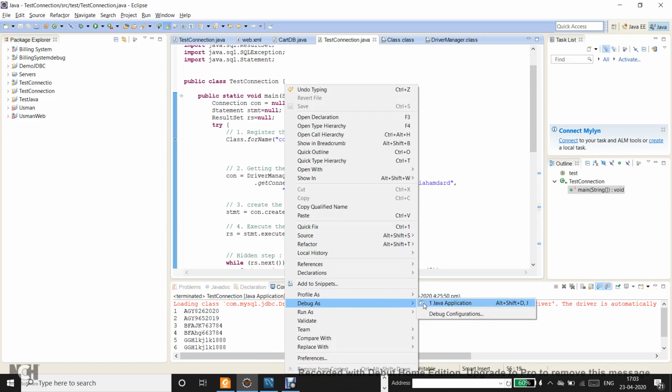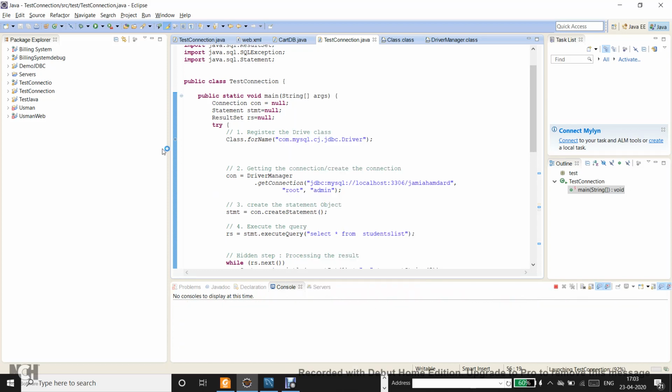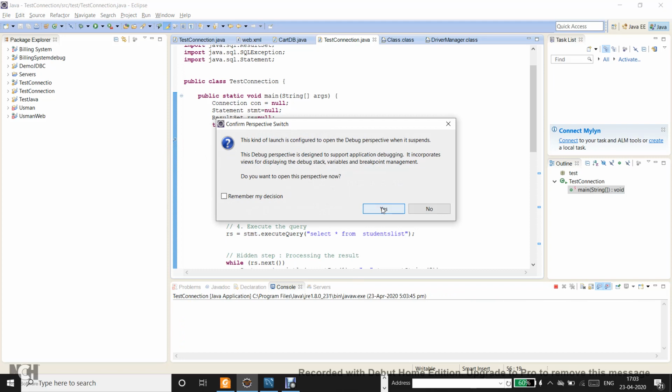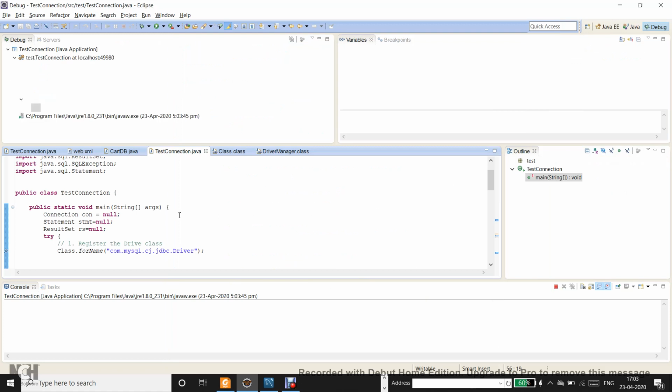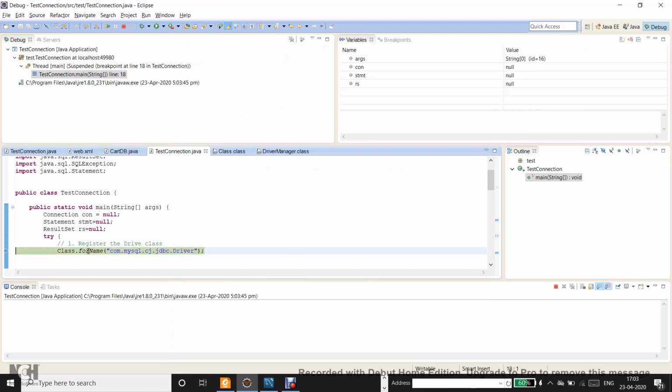So the control will stop at class.forName here, because here I have put a debug point. It will ask for the launch of the debug perspective. I will say yes. You can see the control coming on this line, and you can see the variables over here. Statement is pointing to null, result set is pointing to null, connection is pointing to null as of now.